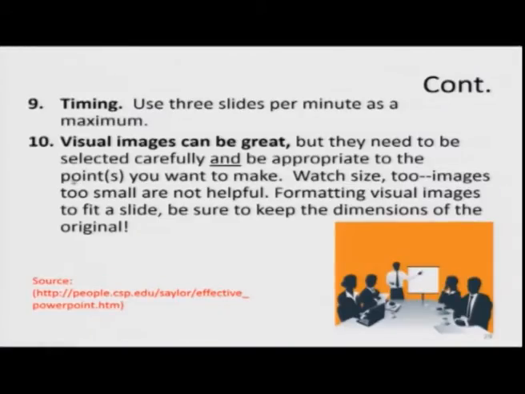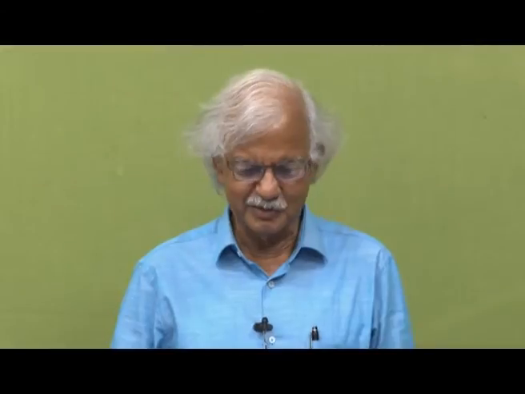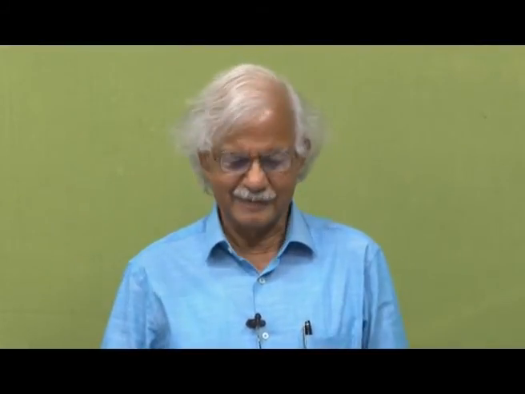Also I am repeating many things. Visual images can be great, this is a visual image, but they need to be selected carefully, not haphazardly, not randomly. They must convey what is written on that slide and be appropriate to the points you want to make on that slide. Vast size images, too small images are not helpful. Earlier also with the example of rabbits, I showed that 5 rabbits on a slide is not a good visual image. It should have been 1 only.